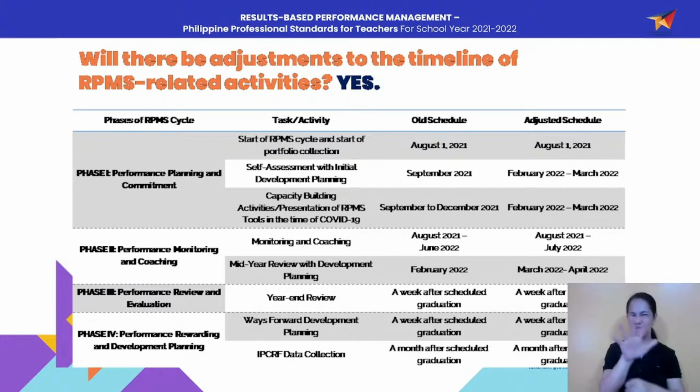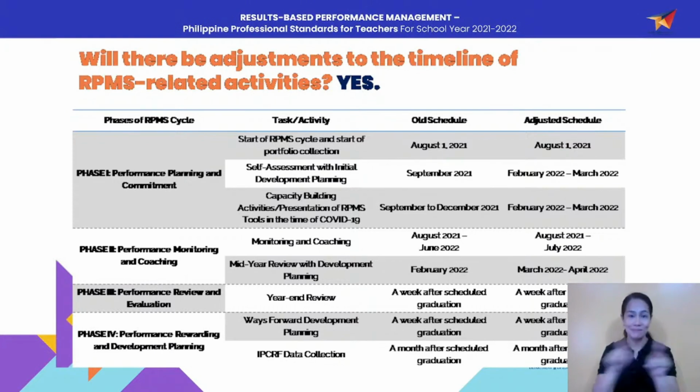So that's why we retained August 1, 2021. Next activity for phase 1 is the self-assessment with initial development planning. So the old schedule was September 2021, but in our adjusted schedule, we moved this to February 2022 to March 2022 to give time to our teachers, to the school level, to do their SAT and their initial development planning.